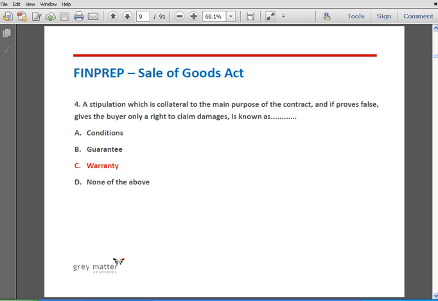Example, when you contract to sell some goods, the main condition of the contract is to sell the goods, and collateral to the main condition can be transporting the goods free of cost, that is the delivery, rules regarding the delivery. And hence if there is any breach of warranty, it gives the buyer the right only to claim damages and not to repudiate the contract, because it is not the main contract, it is just collateral to the main contract.